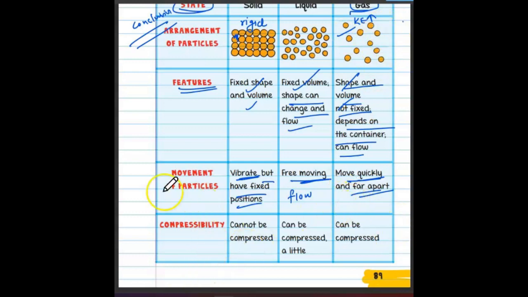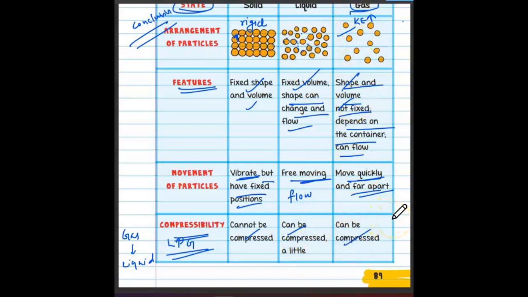Now, compressibility. Have you heard about liquefied petroleum gas, LPG? That is a gas that is compressed, so when gas is compressed, you will get liquid. In solids, you can't compress because there is no space in between the particles, so it cannot be compressed. But in liquids you can see a little bit of space in between them, so it can be compressed a little.